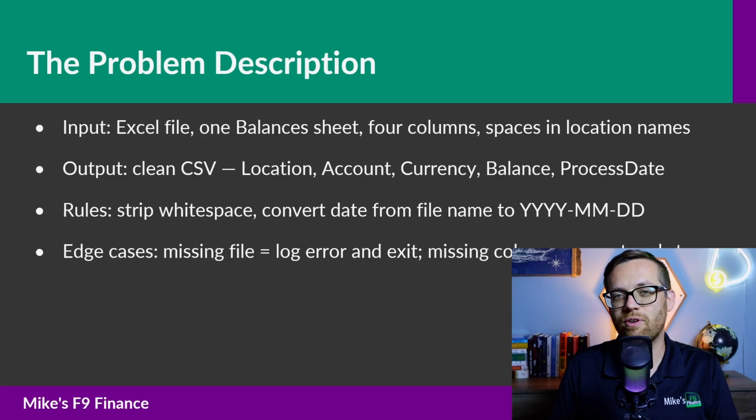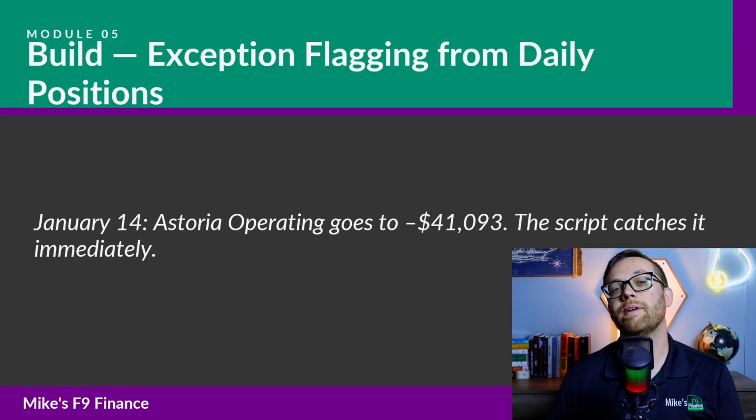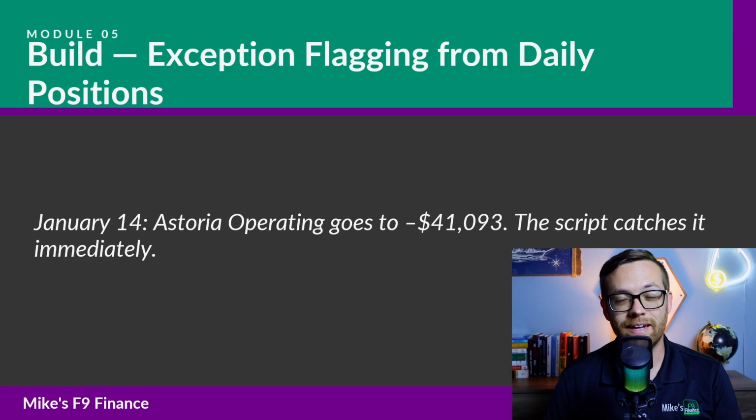Now let's take this one step further. You've got clean, standardized data. The next question is, what's wrong with it? Well, that's the exception flagging build in the next lesson. We're going to use this same data and layer rules on top of it to surface the accounts that need attention. Now, this is where the automation earns its keep. Not reformatting, flagging. Identifying the accounts that have reached a threshold and surfacing them in a report that doesn't require anyone to manually scan 40 rows of data, and then try to remember which accounts are supposed to have which minimums.